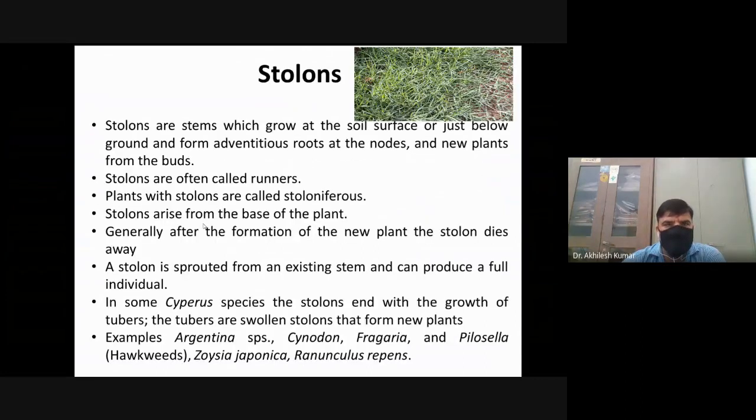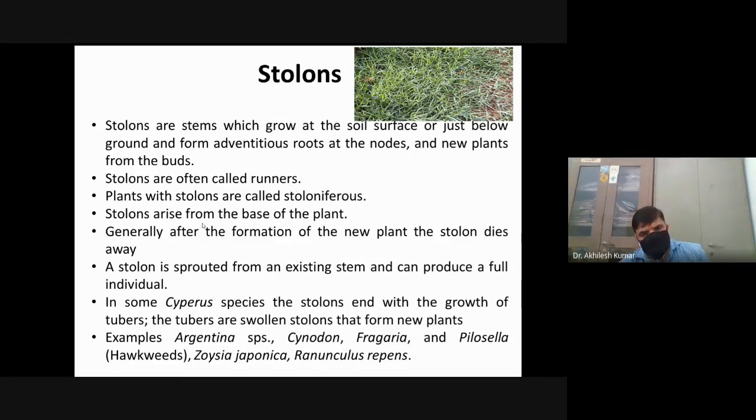Next one is stolon. Stolons are stems which grow at the soil surface or just below ground and form adventitious roots at the nodes and new plants from the buds. That is, these are types of stem which run parallel to the earth surface.